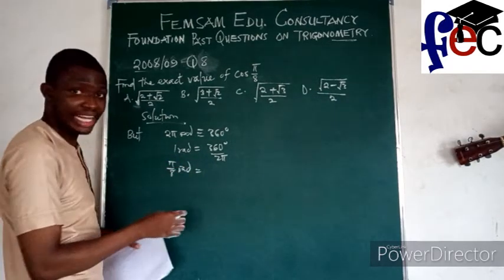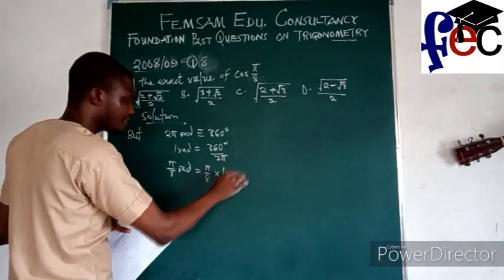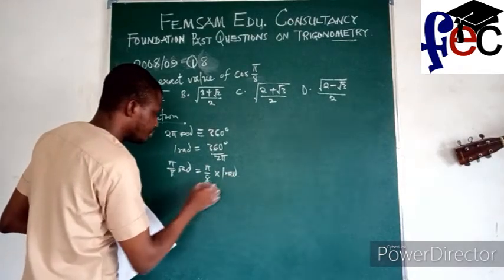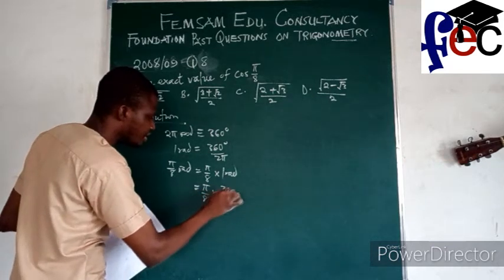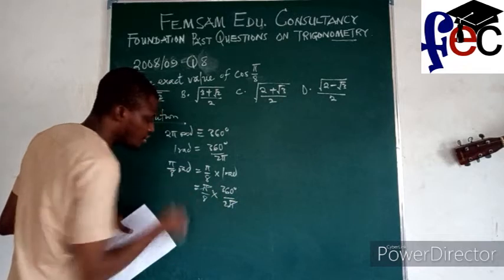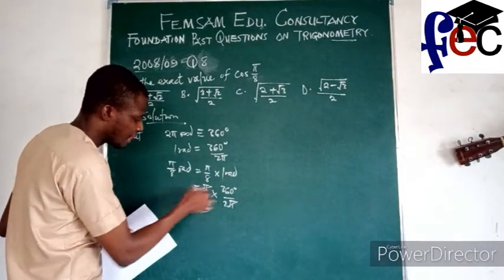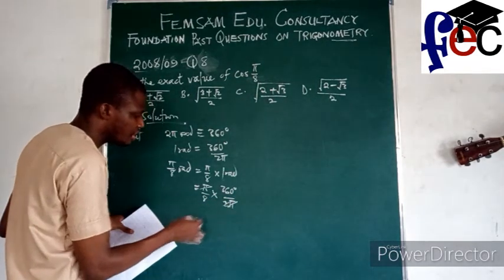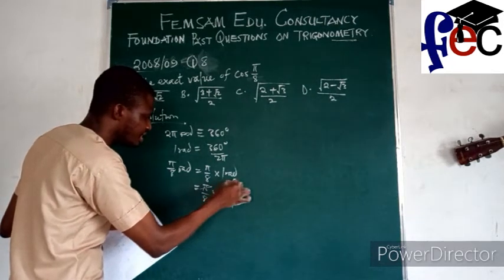Pi over 8 rad is the same thing as pi over 8 times 1 rad. And 1 rad is this. So this will become pi over 8 times 360 degrees divided by 2 pi. So 2 can terminate 2. Do you get that? Pi can terminate pi, then 2 can go into 360. I think that is 180 degrees.